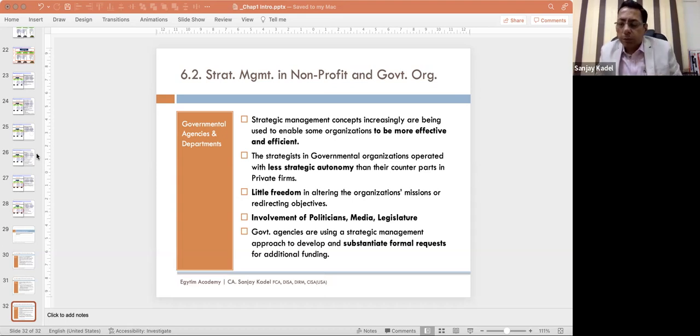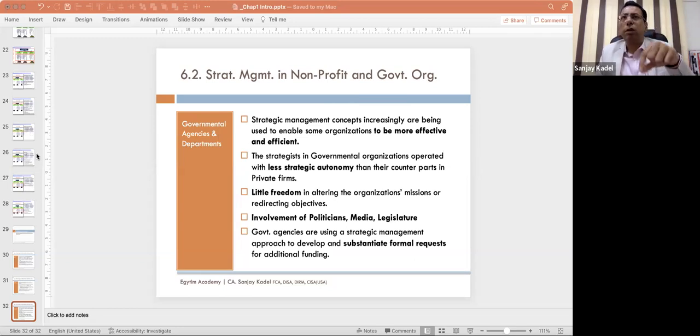Like that, supplier bargaining power and then buyer bargaining power. These five forces we have to analyze as part of the first step of Porter's five forces model. And then for each of the forces, you have to conclude that this particular force is having strong, weak, or moderate competitive pressure. In such a way, you will have to conclude every force.